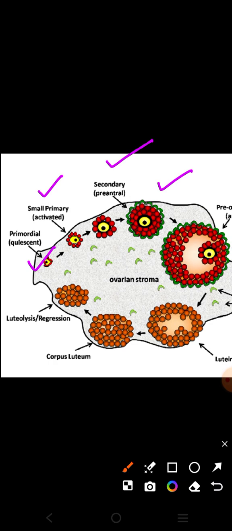Now, try to understand that after the birth of a female, her ovaries contain thousands of primordial follicles, and whenever puberty comes, these primordial follicles, each and every month, on average 15 primordial follicles every month, spontaneously start converting into the primary follicles.